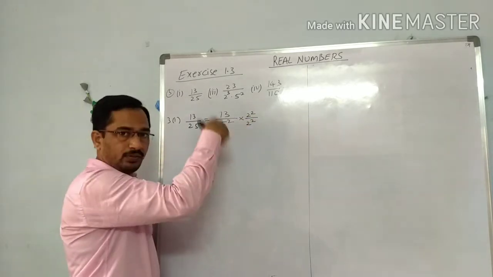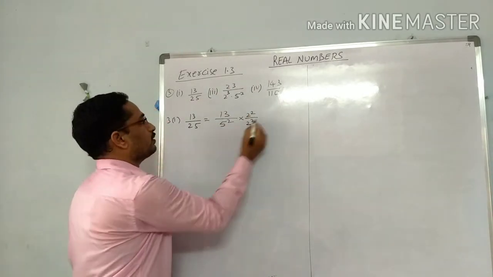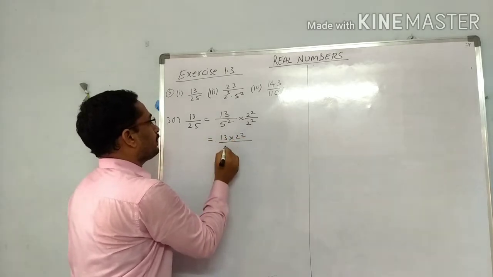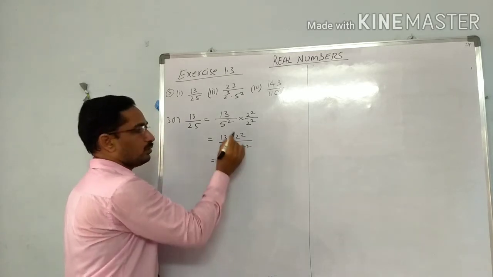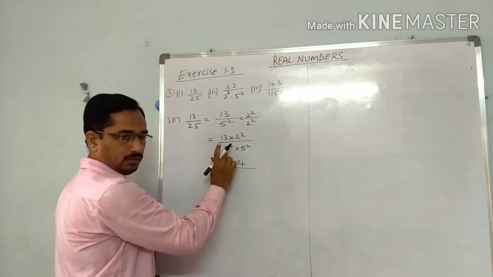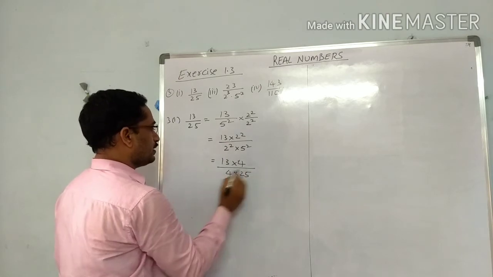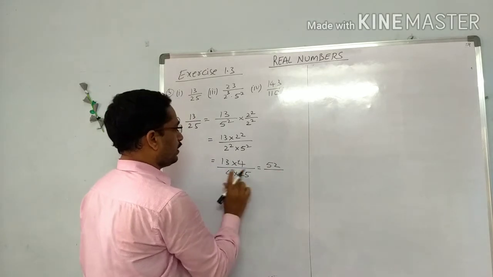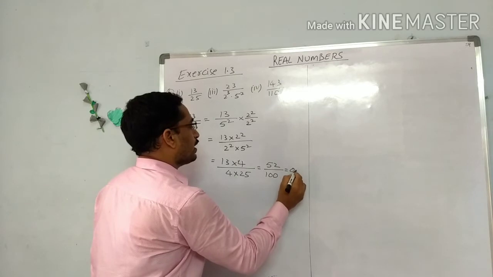It is written as 13 into 2 square by 2 square into 5 square. So 13 into 2 square value 4, and here the 2 square value 4, 5 square value 25. So this is equal to 13 fours are 52, 52 by 4 into 25, 100. So 52 by 100, it is 0.52.